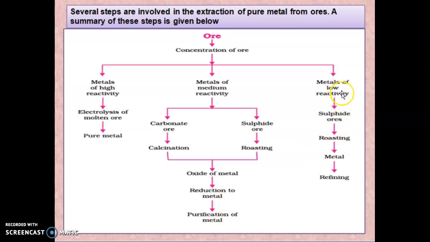Next, for a metal of low reactivity, the sulfide ore will be present. So the roasting process will be done and the metal will be obtained. So this metal is not in a pure form. So you have to purify that metal using refining. So these are the steps for the extraction of a pure metal from the ore.